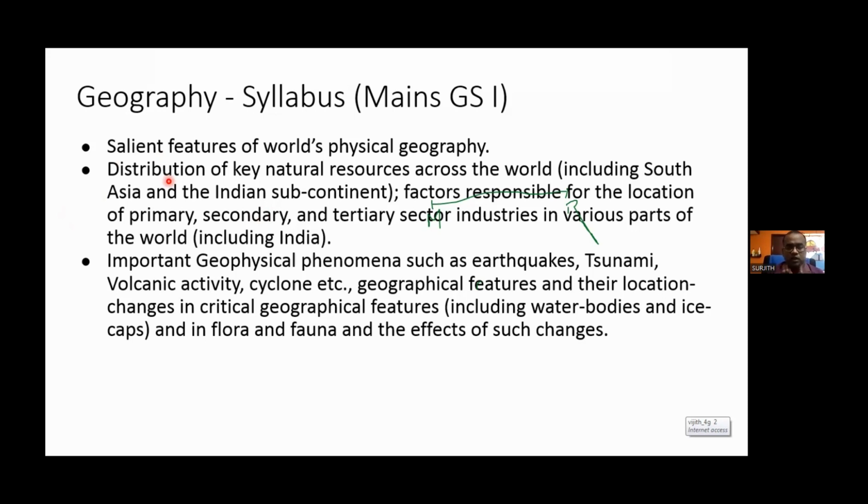You have to prepare this resources area in a way of how these resources are distributed across the world, across India, like that. Where are the bases where these resources are located? The next thing you have to prepare is, what is the challenge in extracting the particular resources? Understood? I'm once again saying, what is the challenge the government faces, or the world faces, or India faces in extracting, or getting the advantage of that particular resources? What is the difficulty? Okay, or the issues surrounding that particular resources? This is what you have to prepare. Okay, where it is spread, what is the challenge that we have in extracting that particular resources,